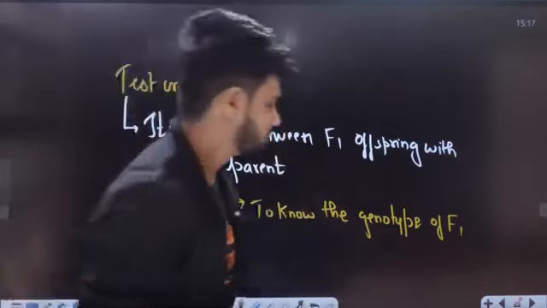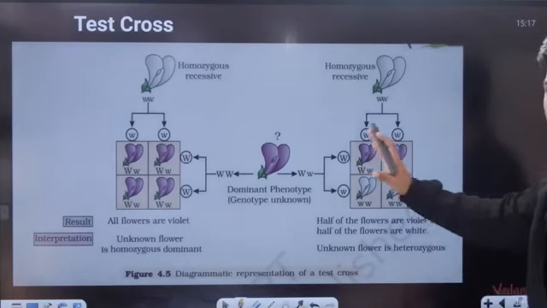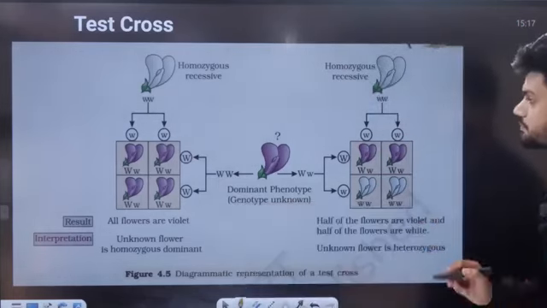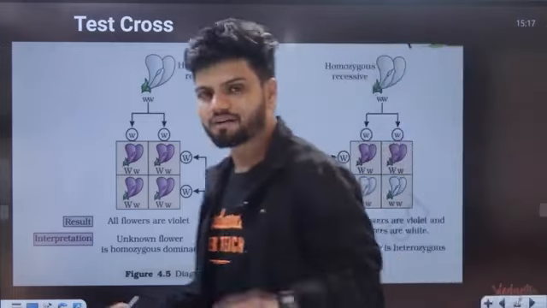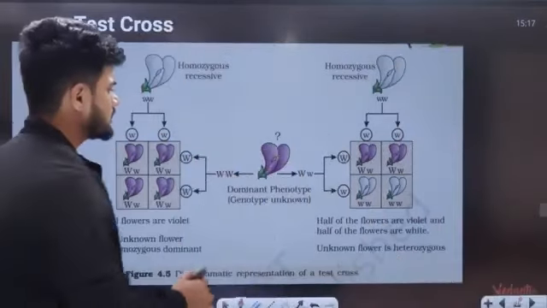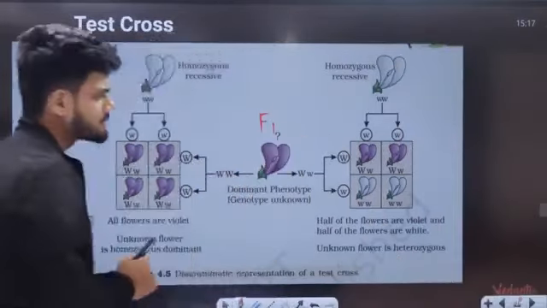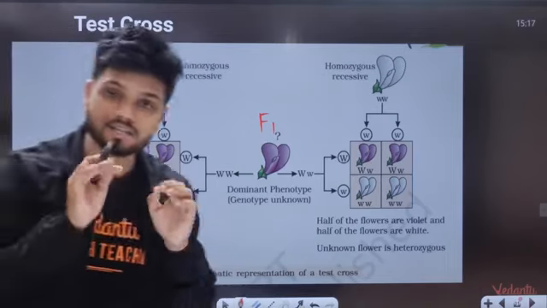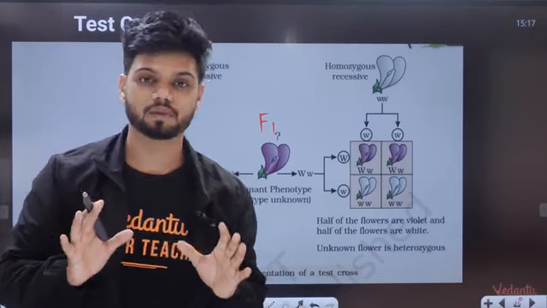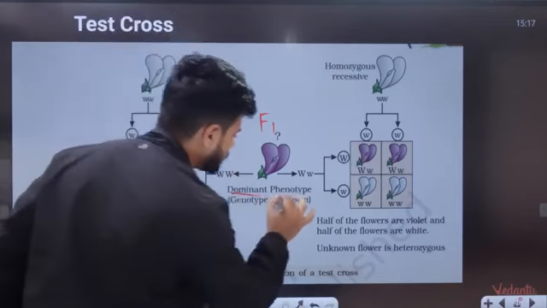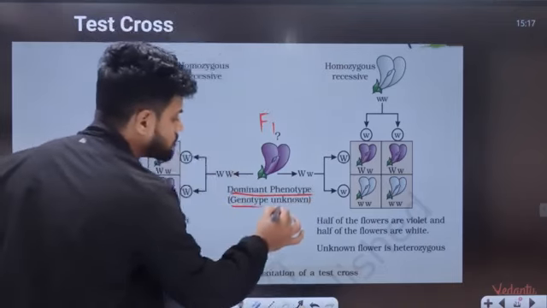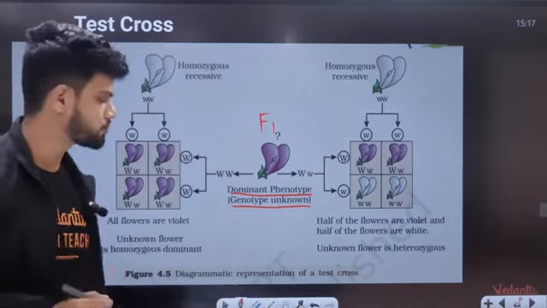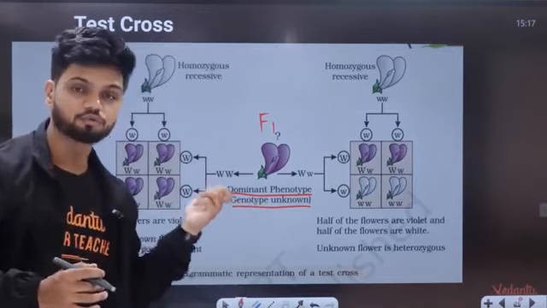How can we know the genotype of F1? Let me tell you, students. This right here is a diagram given in your NCERT. All of you are aware of this diagram. Now here, I have an F1 plant. This F1 plant which we take has to be a dominant phenotype, but unknown genotype. So why are we doing test cross? We are doing test cross to find the unknown genotype here.